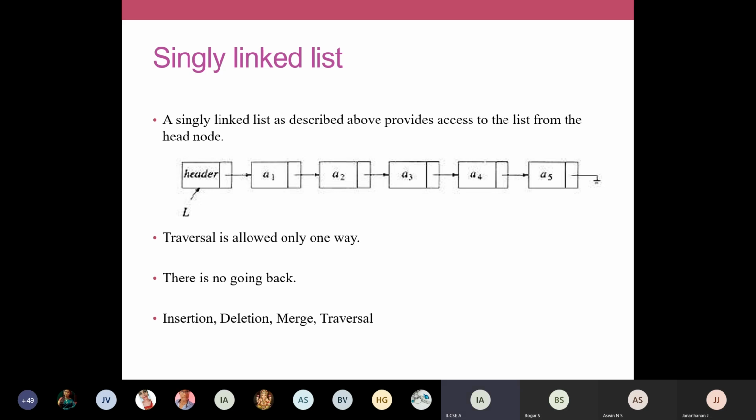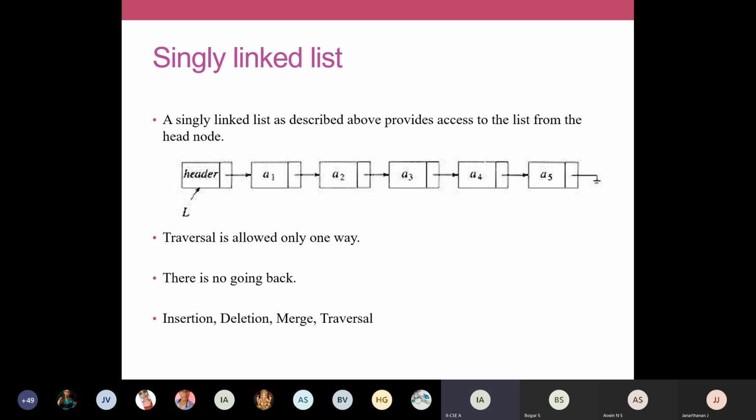So you might wonder why we need all these variations of linked list. Simply, you can store data in a singly linked list itself. Why should we go for a doubly linked list, or a circularly linked list? But there are certain applications where we need to go back. I'm traversing, but I want to go back to the previous element.